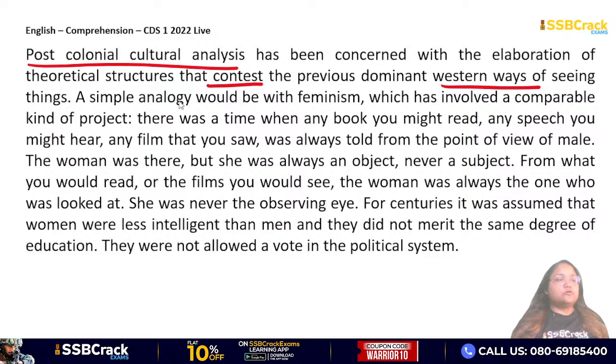A simple analogy would be with feminism, which has involved a comparable kind of project. So here they are giving you an example of feminism, how the perception of feminism has changed. Okay, there was a time when any book you might read, any speech you might hear, any film that you saw was always told from the point of view of men. The woman was there, but she was always an object, never a subject. Okay? From what you would read or the films you would see, the woman was always the one who was looked at. She was never the observing eye.